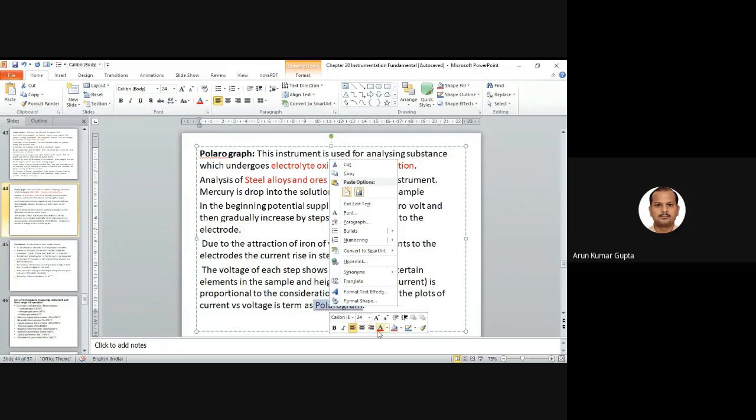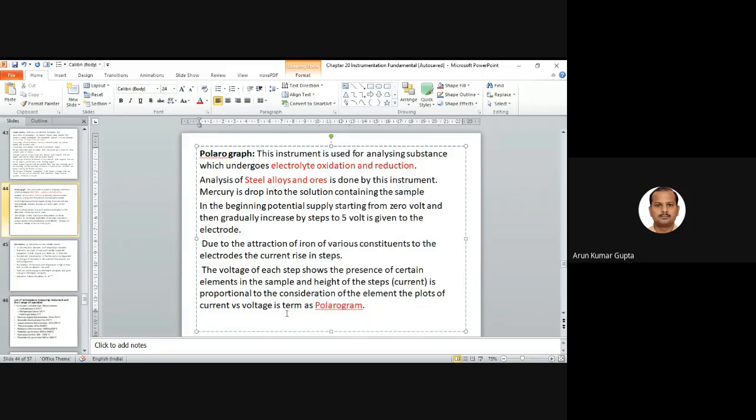So this method directly gives you the composition or analysis of steel alloys and ores. This is basically used for measuring the iron content in the sample.